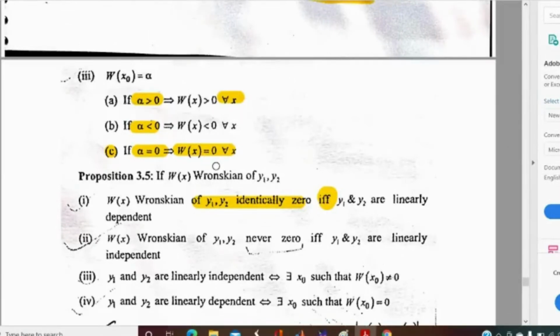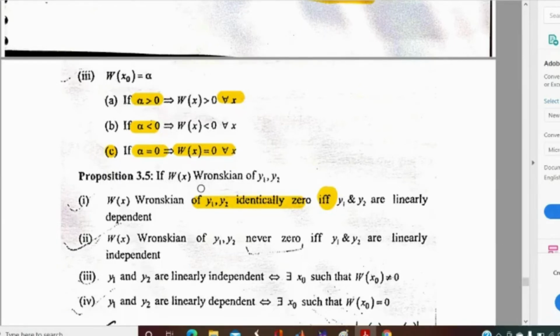Suppose you are trying to find the solution in the closed interval AB, and there is a point, say 2, and if W at 2 equals 0, then Wronskian of x will be 0 for all x belonging to the closed interval AB. If you know the value at a particular point, then you can say the value of the Wronskian throughout the interval.